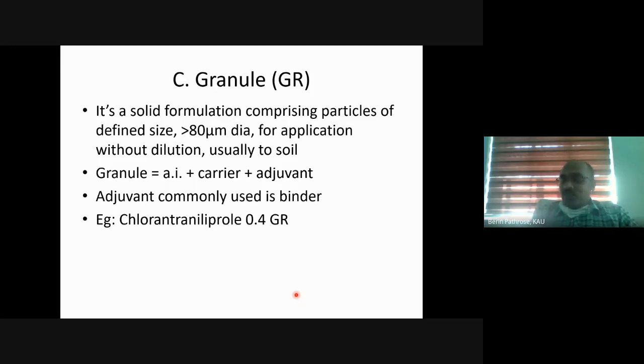So granule contains active ingredient and carrier just like a dust formulation. And here we have an adjuvant, and that adjuvant is usually a binder, a gum, usually gum acacia or gum arabica is used. പശയാണ് ഇതിൽ യൂസ് ചെയ്യുന്നത്. So the intention of using a binder as an adjuvant to granule is to keep the granule intact. അത് പൊടിഞ്ഞു പോകാതിരിക്കാൻ വേണ്ടിയിട്ടാണ്.